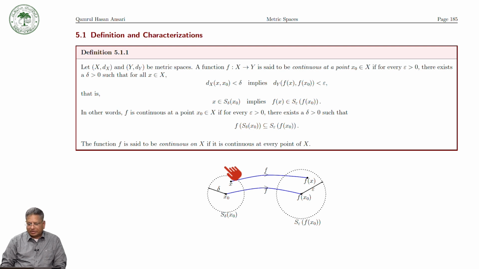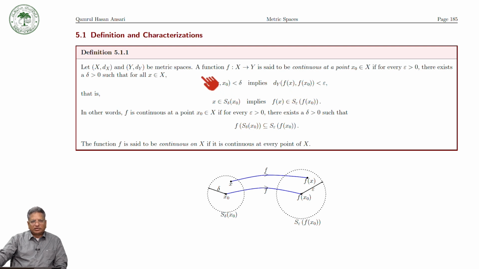that a real valued function is continuous if for every epsilon positive there exists a delta positive such that mod of x minus x naught is less than delta implies that mod of f of x minus f of x naught is less than epsilon. So that was the definition, and we just change the mod function, that is the distance between x and x naught, by the distance function dx on x and dy on y.